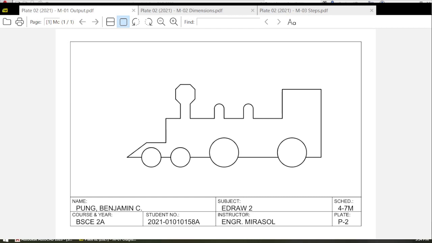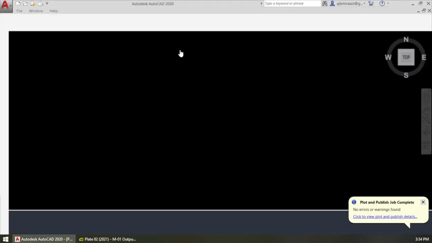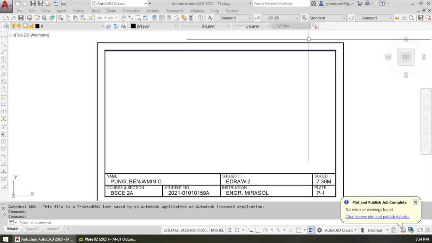We will start off with our drawing in our P1 and save it as P2. We open our plate number 1, then we edit our plate number 1. We double click on P1.